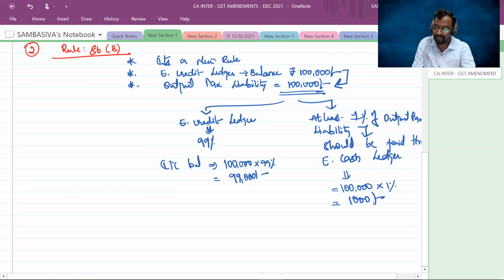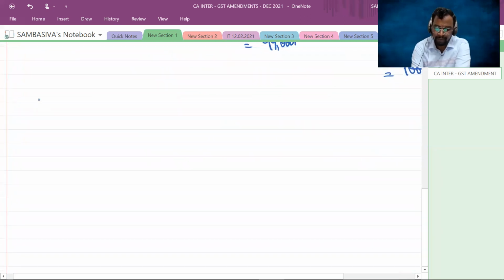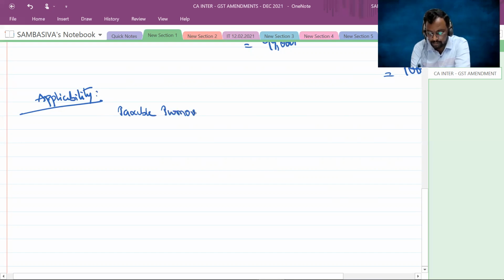Right, now you'll get it out here. So to whom is it applicable? Applicability of rule number 86B. As I said, this is not applicable for all the suppliers. This is applicable only for those suppliers whose taxable turnover is greater than 50 lakhs rupees in a month.